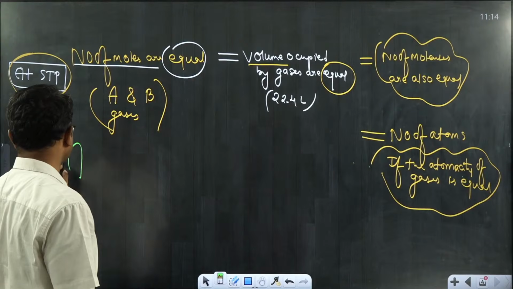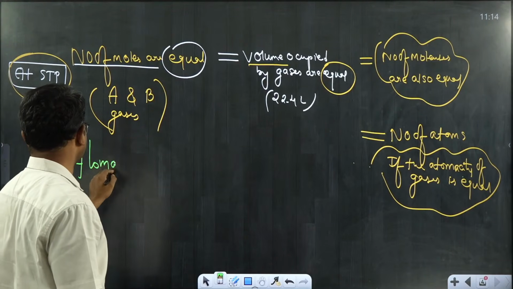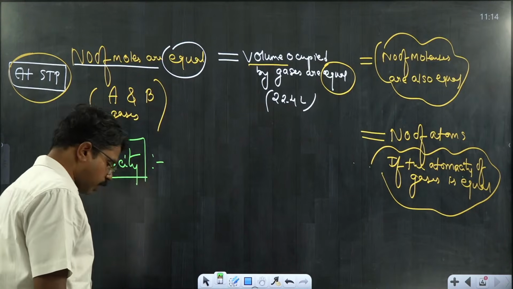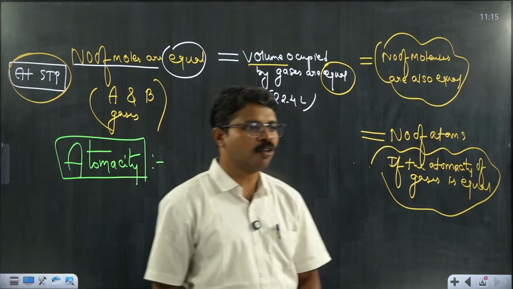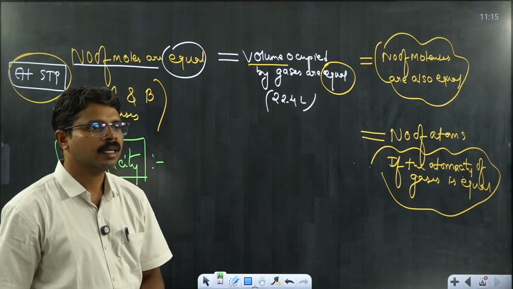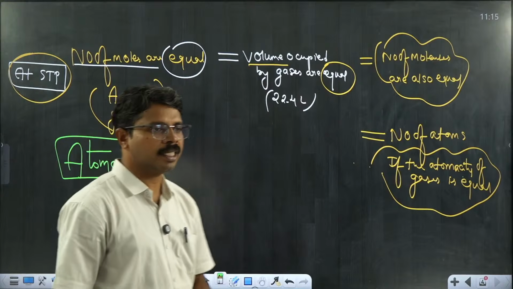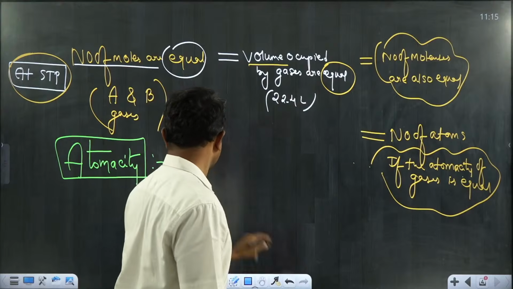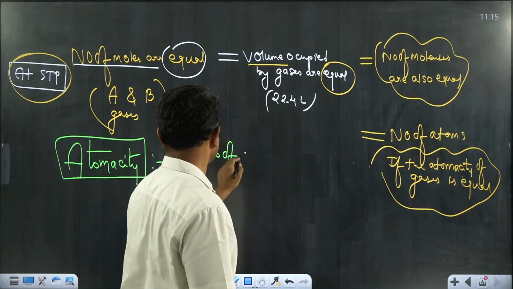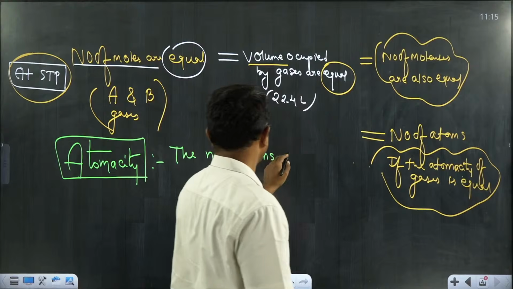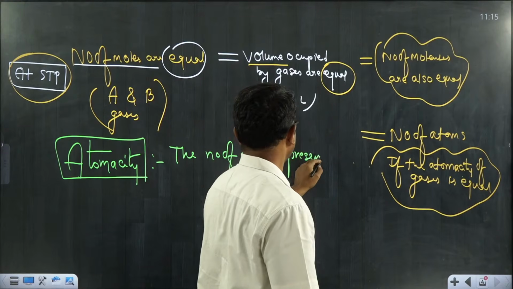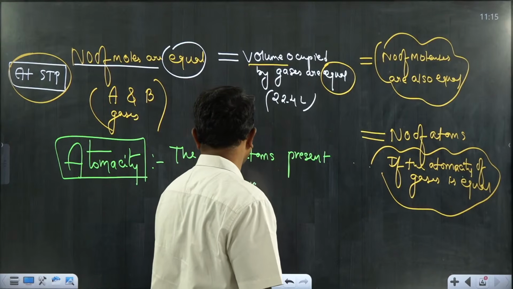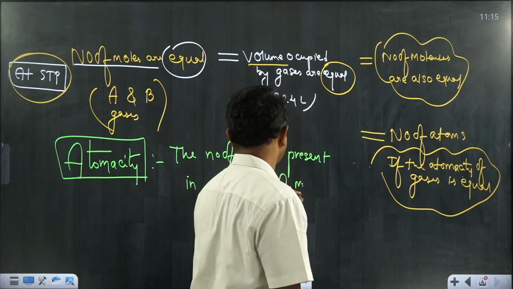So what is atomicity? Let's try to define atomicity. Atomicity is the number of atoms present in 1 unit of compound.